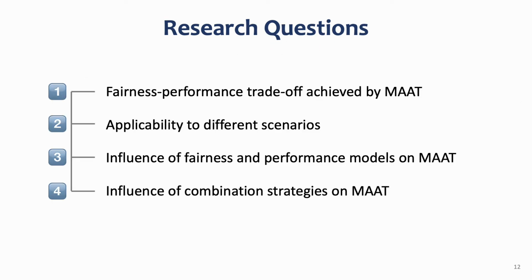Fairea provides a unified trade-off baseline to evaluate and compare different bias mitigation methods. We evaluate MAAT by answering 4 research questions. First, what fairness performance trade-off does MAAT achieve according to Fairea? Second, how well does MAAT apply to different scenarios? Third, how do different fairness models and performance models affect MAAT? The last question is, how do different combination strategies affect MAAT?